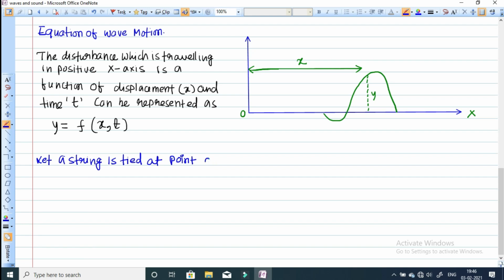From this string a pulse is traveling, we are generating a pulse, and the pulse travels along increasing x, means along the positive direction of x. Okay, the shape I've shown you there in the diagram.